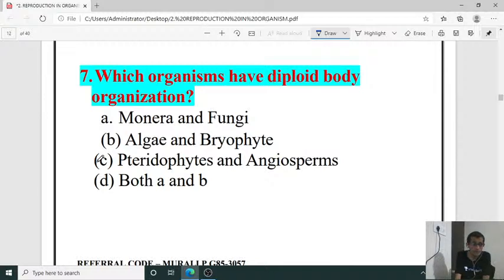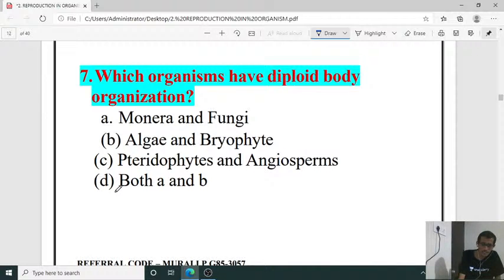Seventh one, which organisms have diploid body organization? Diploid, haploid. You know what is haploid, what is diploid. So which organism is having diploid body organization?